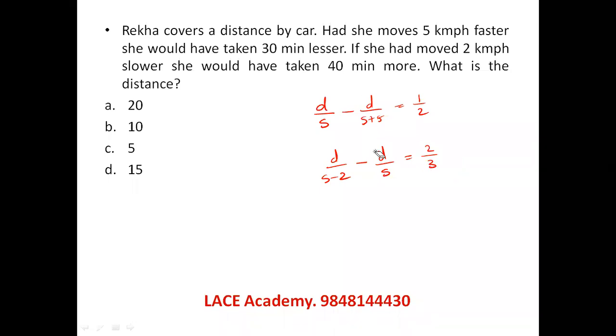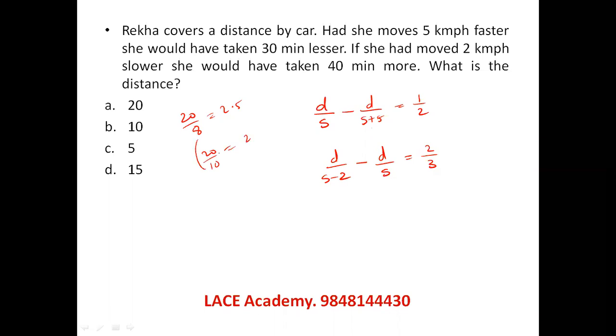Now, when this type of equations are there and two variables are there, I always go through the best possible way, which is nothing but option verification. So if I take 20 and see if there are two values that can divide 20, like S and S plus 5, and the difference is a half, I can say 20 by 8 is 2.5, but 20 by 10 is 2.